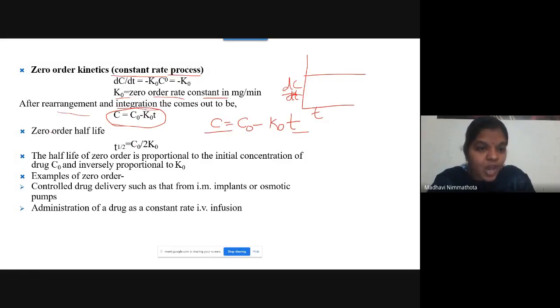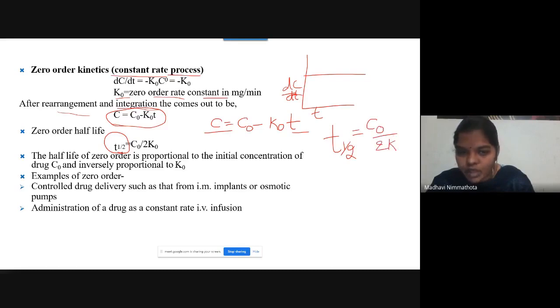And then you have the zero order half-life. Half-life is represented with t half. This is a small t and you have to write half like this. T half is equals to C naught divided by 2K naught. C naught, you have to write with a suffix, C naught divided by 2K naught. This is your zero order half-life.